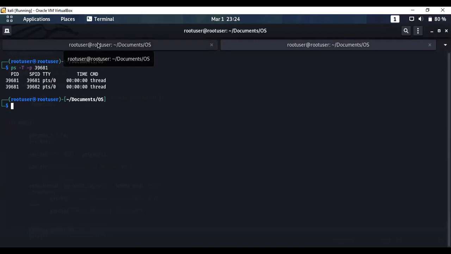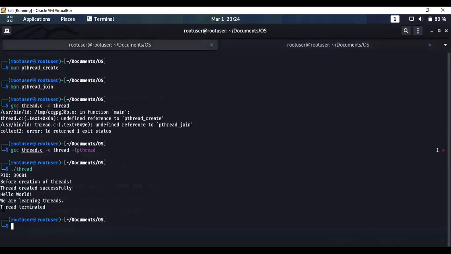Let's get back to the terminal. We see that the thread has been terminated. So after 30 unit time of the sleep instruction, it is over. The timer expires and the pthread_join function is executed, and finally the final printf function is also executed.